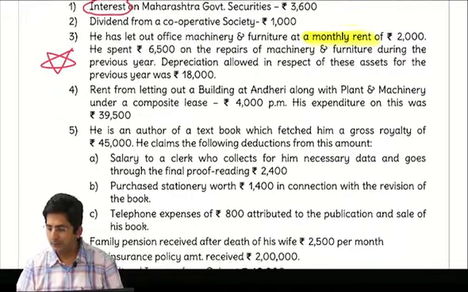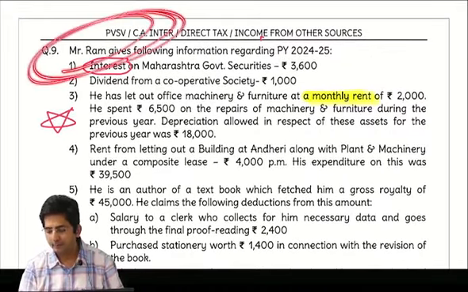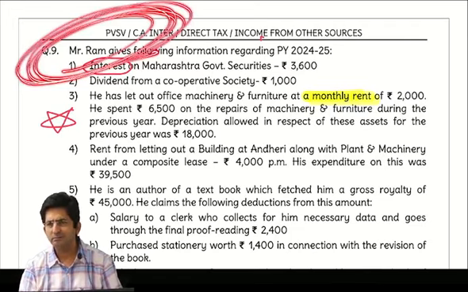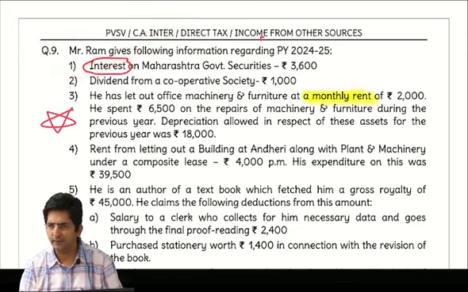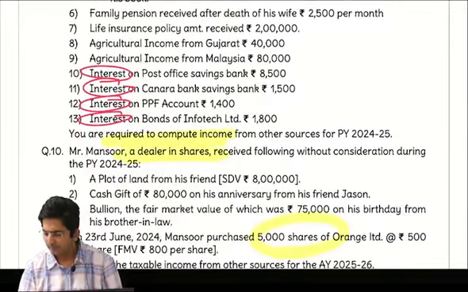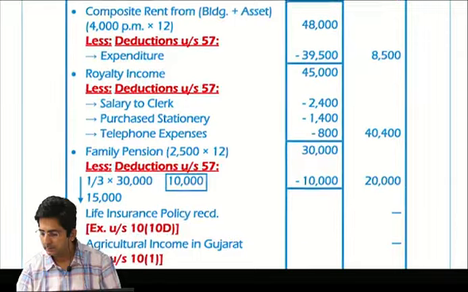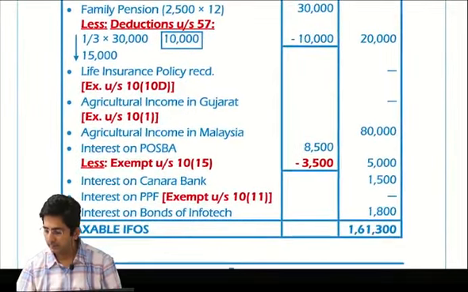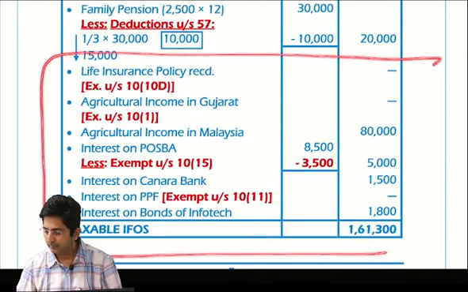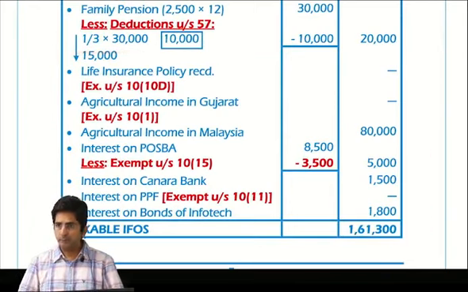But in our question, if they don't say so, like Mr. Ram, he is a single account holder. So 3,500 will be exempt. So inner column 8,500 less 3,500, outer column 5,000. Then Canara Bank savings account taxable. PPF exempt under 10(11). Then Infotech bonds taxable. Check the answer. These were the points at the end. What is the total? 161,300.